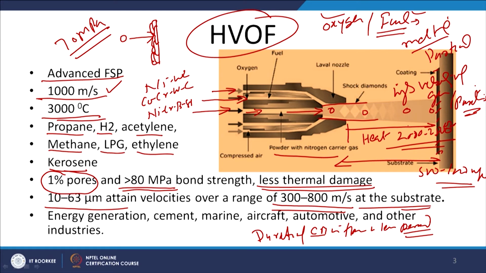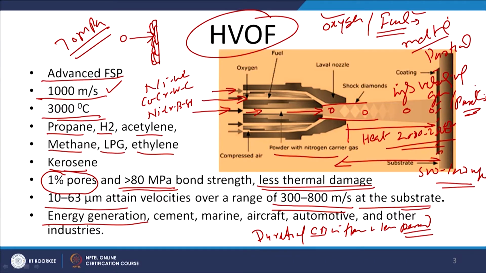So it has to be optimized so that the particles attain the maximum velocity, and at the time of impingement the particles have enough velocity. This kind of process can be effectively used for coating a wide range of materials, which can be used for enhancing abrasion resistance and erosion resistance. Since the deposition rate offered by this process is very high, it can be effectively adopted at the industrial level for surface modification, so that the resistance to wear under different conditions can be enhanced.